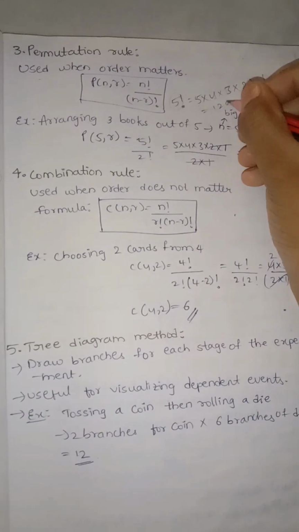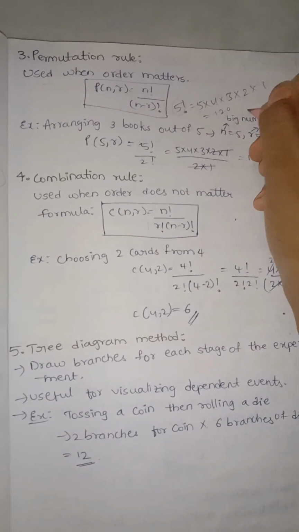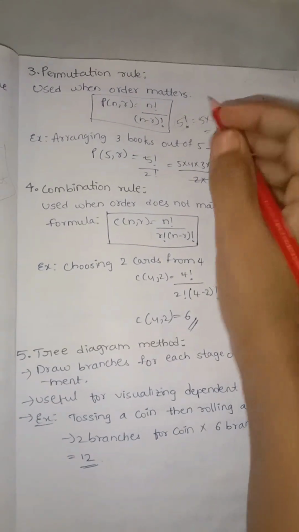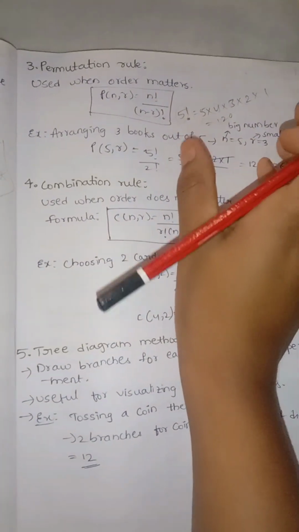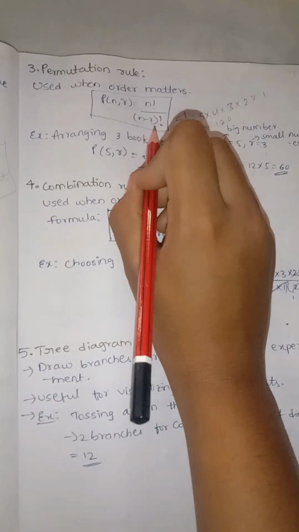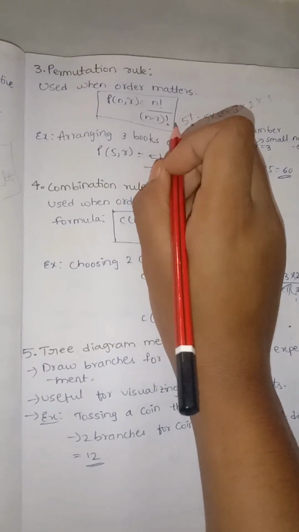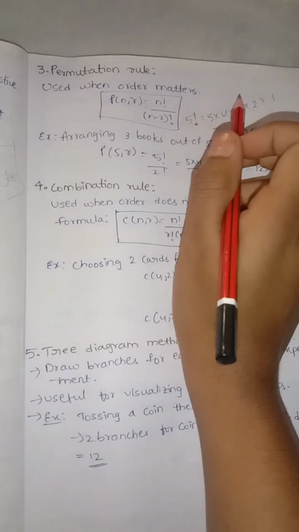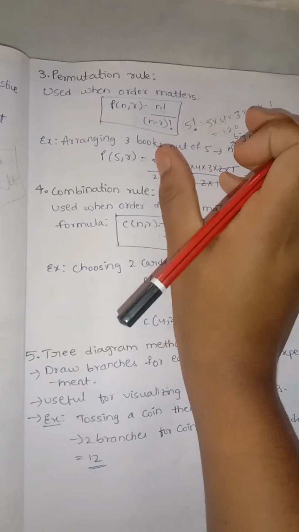Like that we calculate factorials. 5 factorial is 120. For calculating the number of ways, we use n factorial by n minus r factorial, and by calculating this formula we get the number of ways the objects can be arranged.